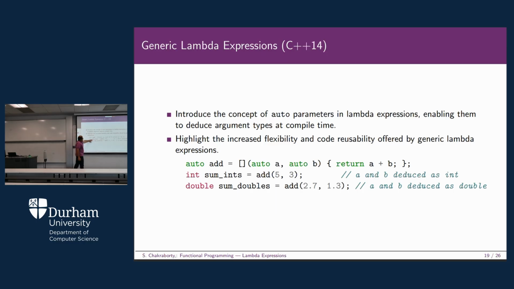So while you are doing int sum, you add 5 and 3. So add 5 and 3 is basically this function, and add is basically assigned with this entire lambda function. So when you are doing this add, add will basically perform this a plus b operation. That is, 5 plus 3 will be added, and the sum will be printed. Finally, you have the double sum. Again, you are going to use the add function here, but this time you have 2.7 and 1.3, and you can actually use the same thing here as well.